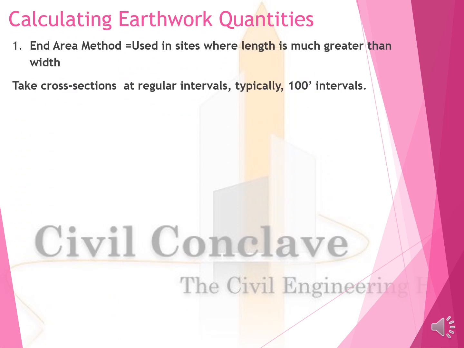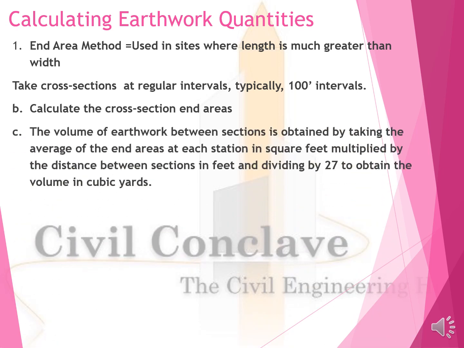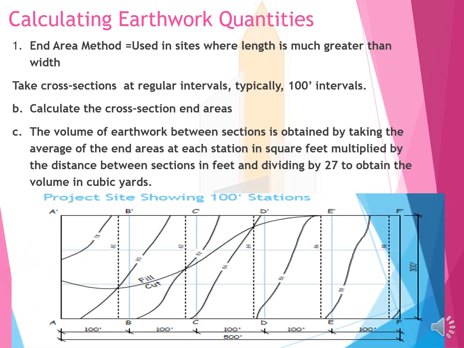Calculating earthwork quantities. End area method is used in sites where length is much greater than width. Take cross sections at regular intervals, typically 100 feet. Calculate the cross section end areas. The volume of earthwork between sections is obtained by taking the average of the end areas at each station in square feet, multiplied by the distance between sections in feet, and dividing by 27 to obtain the volume in cubic yards.